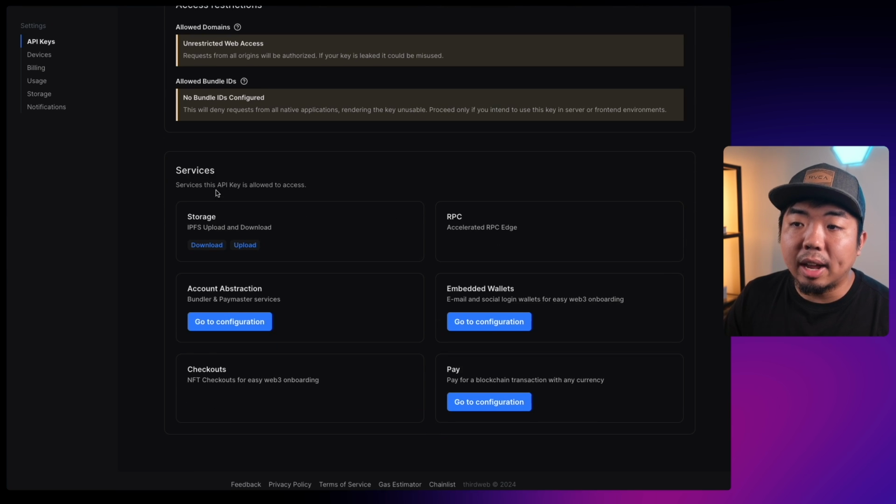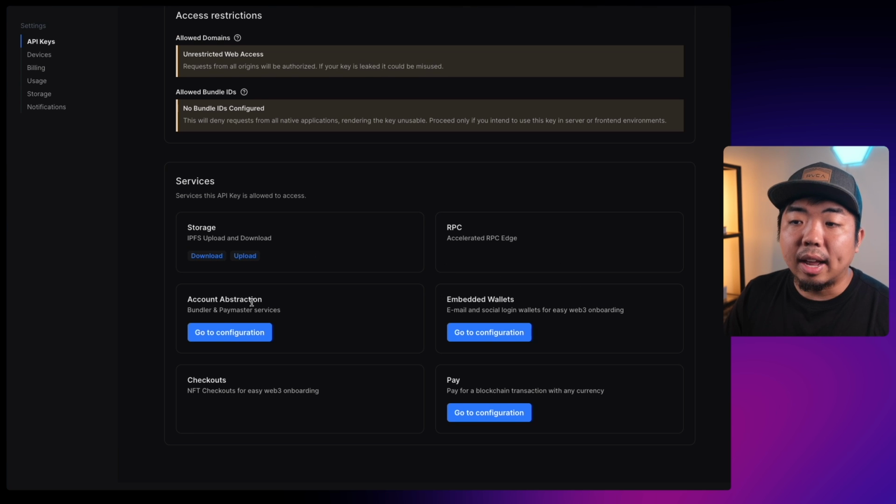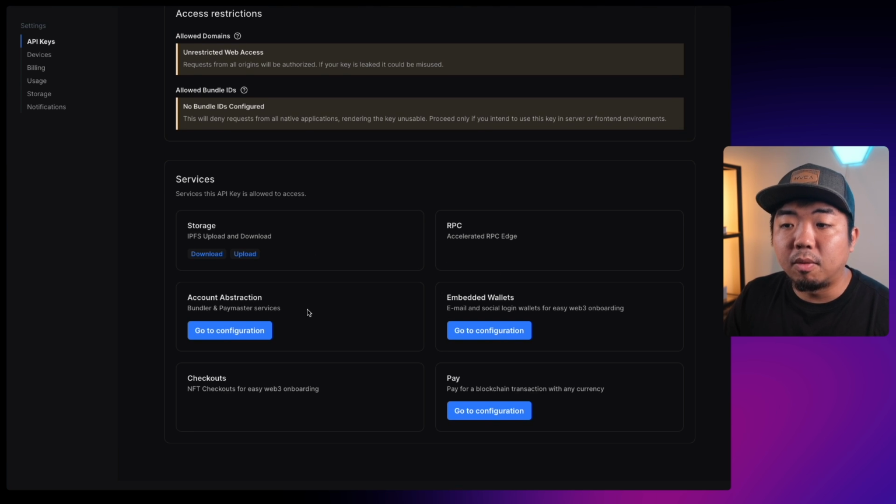And then down here, you have services. So you can actually toggle on and off the services that you want the API key to have access to. And these things include storage. This includes IPFS storage. You can download and upload to IPFS. You have RPC usage. You have account abstraction. This is going to be for things like your bundler and paymaster. You have embedded wallets, which include things like social logins and email logins. You have checkouts. This is to purchase NFTs with a credit card. And then you also have pay, which is something new that we introduced, which is blockchain transactions with any currency.